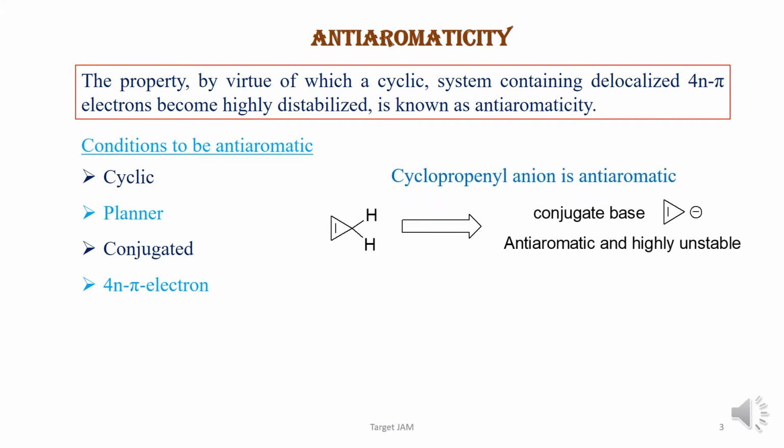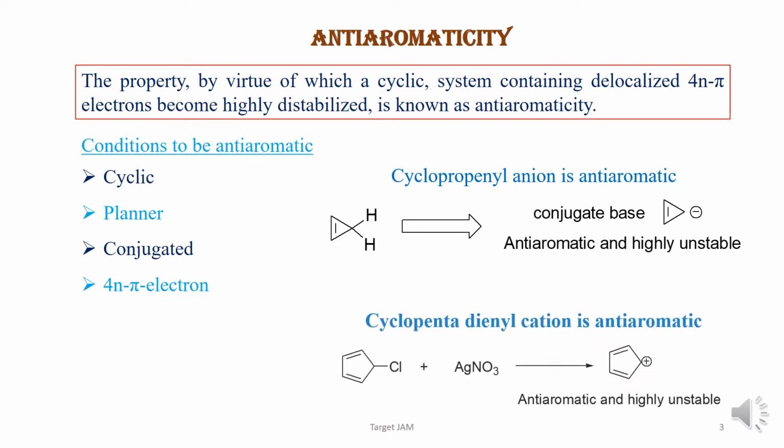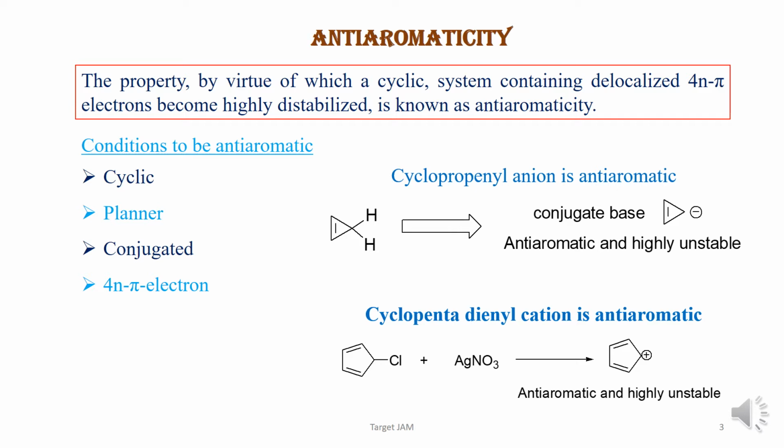See, in this case, the anion generated from the cyclopropene will have 4 pi electrons, and this system is also cyclic, planar and conjugated. So this is an antiaromatic system. And in this case, when cyclopentadienyl chloride loses its Cl minus, it forms the cyclopentadienyl cation, which has 4 pi electrons and is cyclic, planar and conjugated, so it is also antiaromatic and highly unstable.